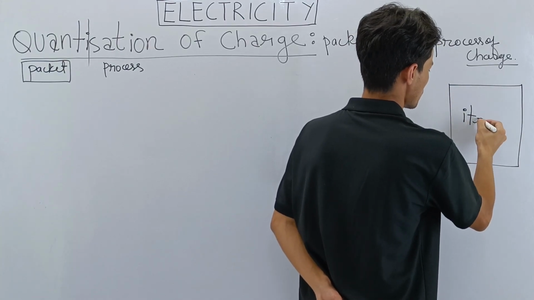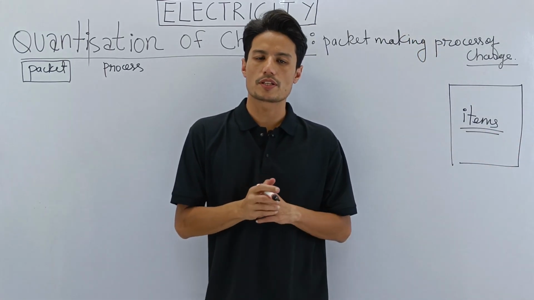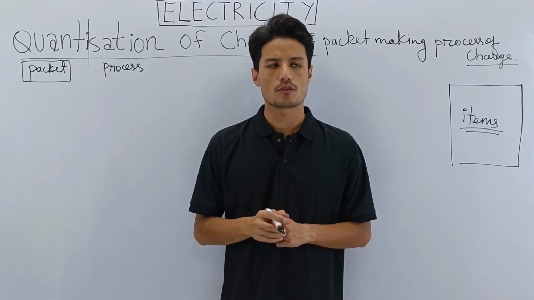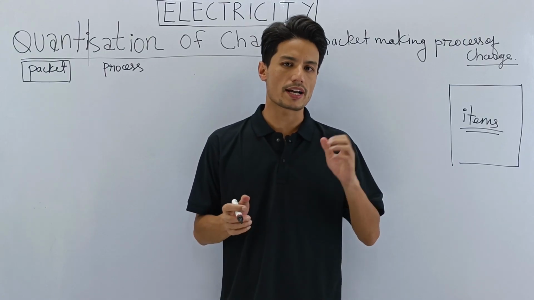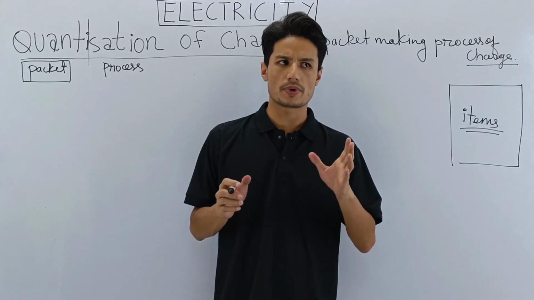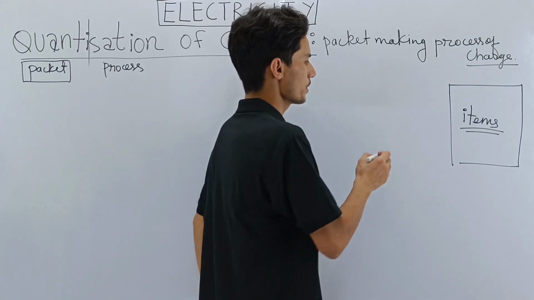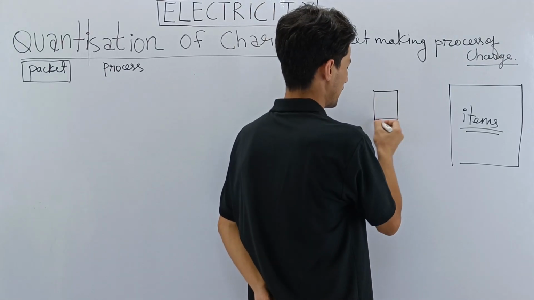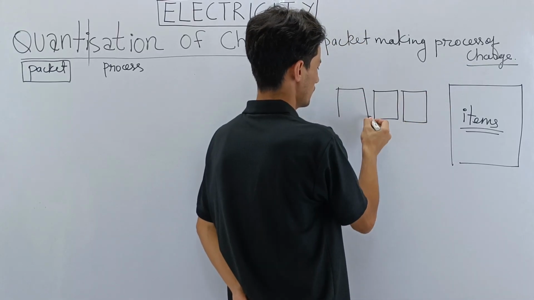So you sell items. You have lots and lots of items in your storehouse. Now you have customers who buy items from you. There are customers who buy lots and lots from you. So in order to sell to them, you are making packets, and then you are selling them.